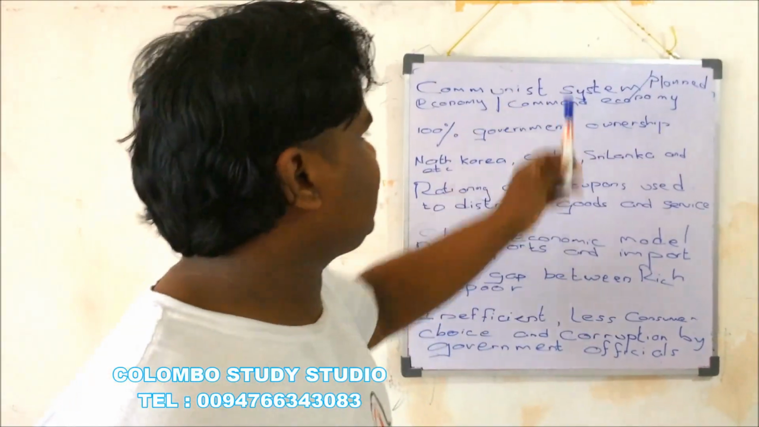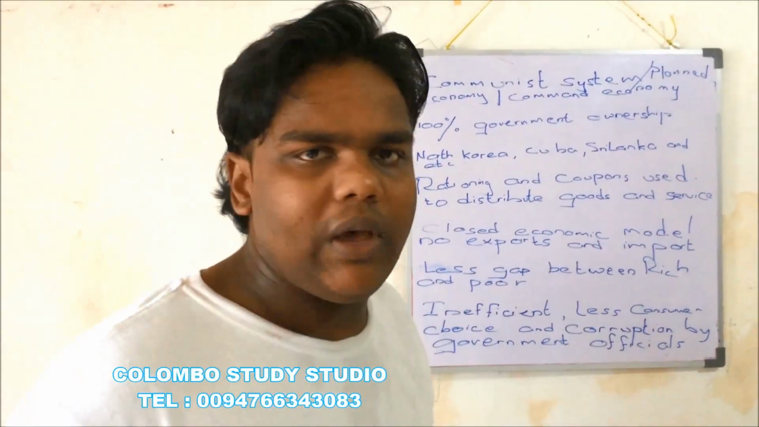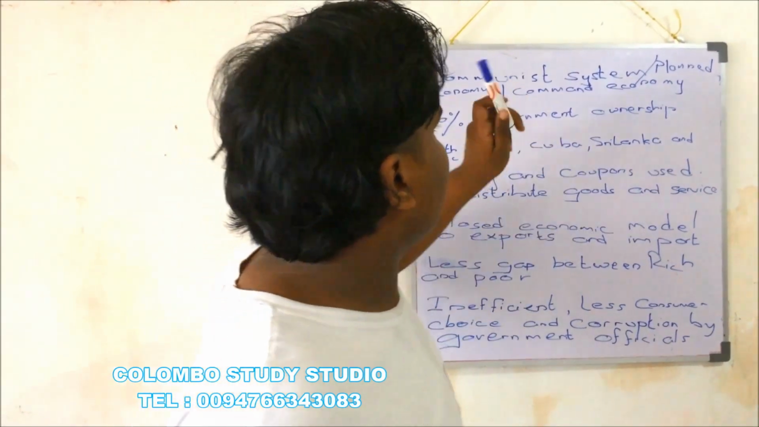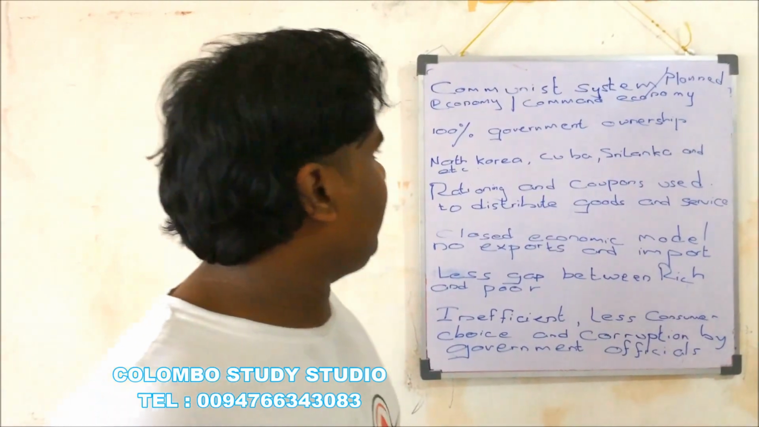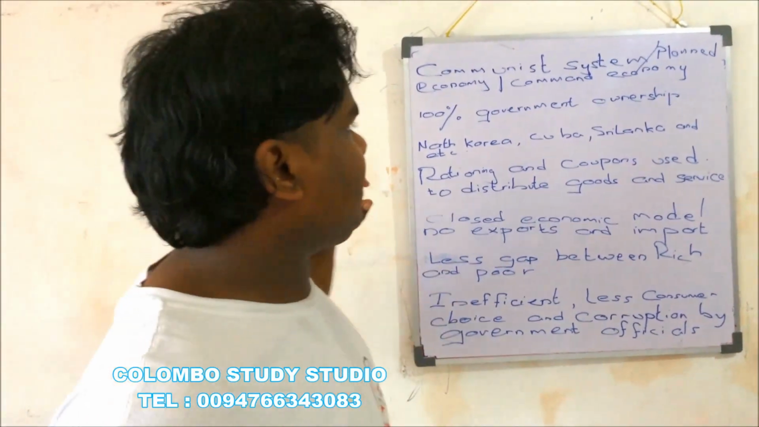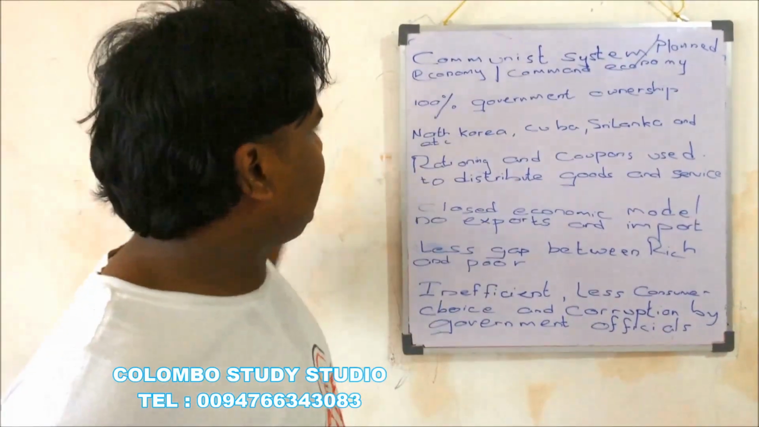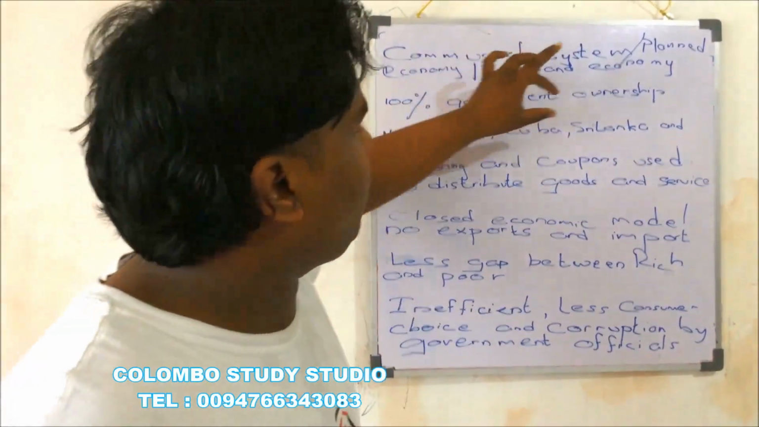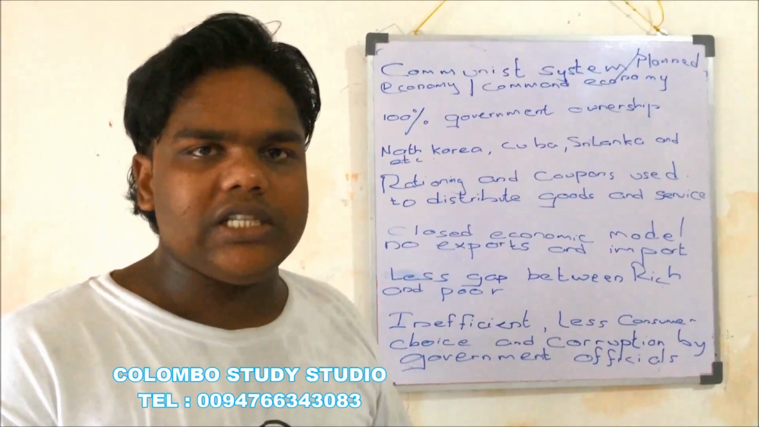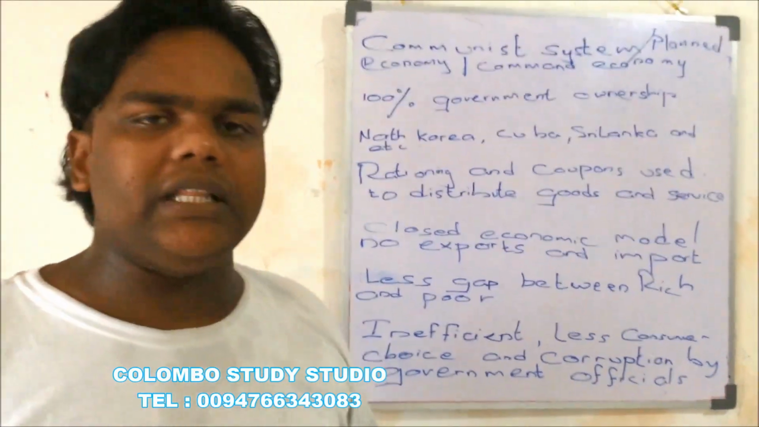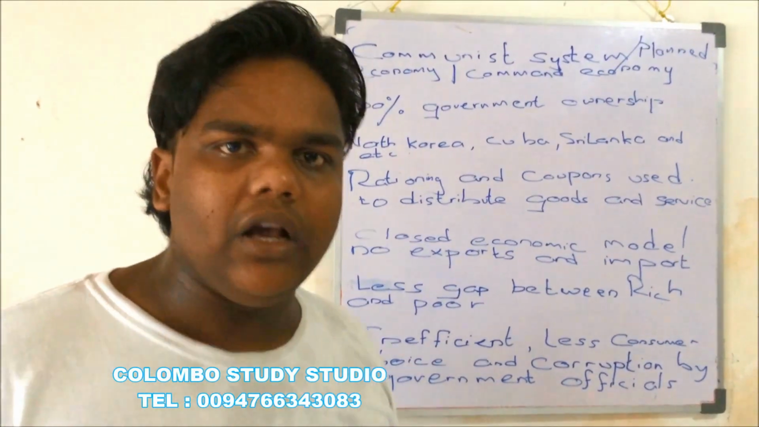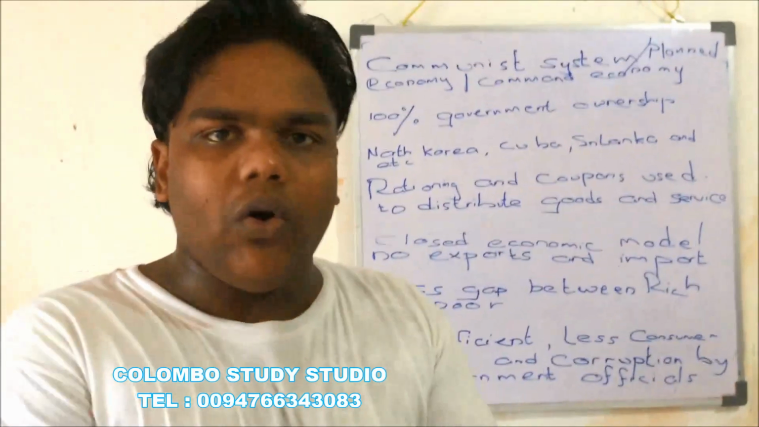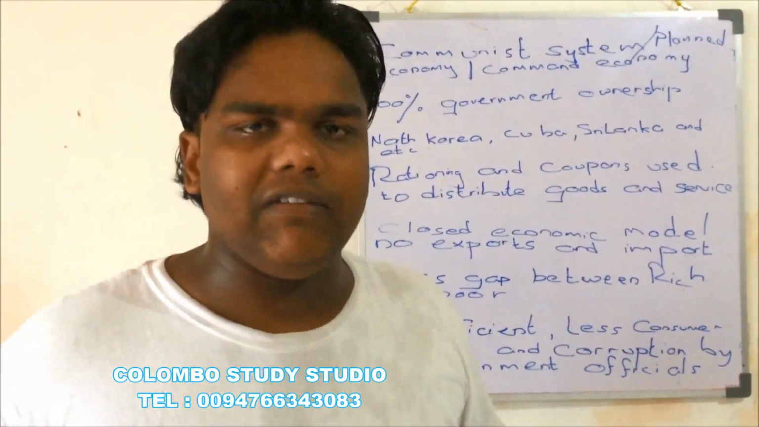Now, the communist system is also referred to as a planned economy, or a command economy. What is the main characteristic of this system? In this system, the resources are 100% owned by the government. That is, all my land, all my labor, all my capital, all the entrepreneurs are owned by the government.